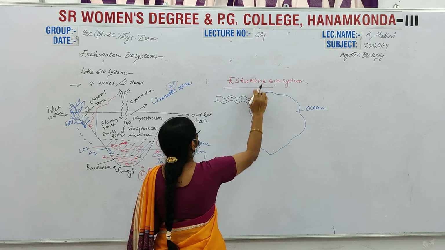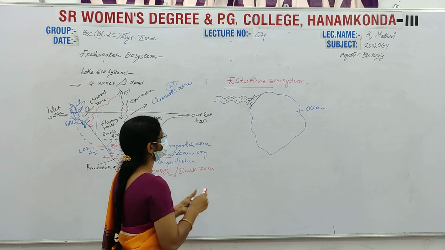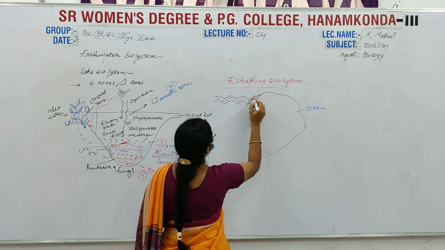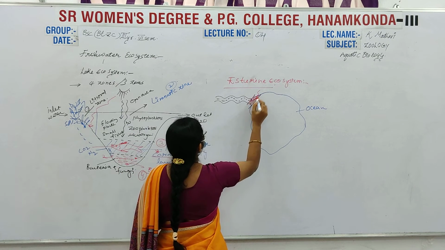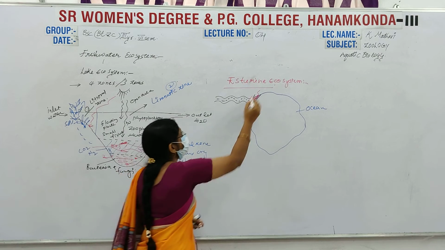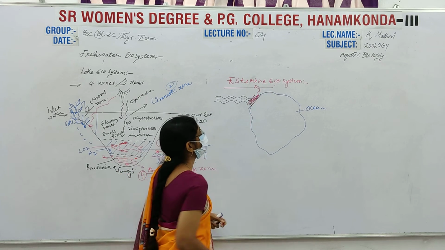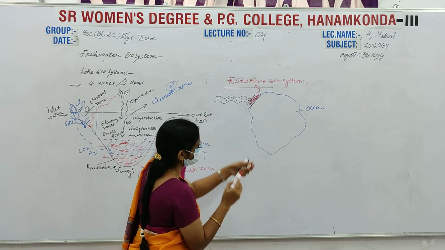This area is known as estuarine, merging. This particular area is known as estuarine. Right? This is a river, this is an ocean.